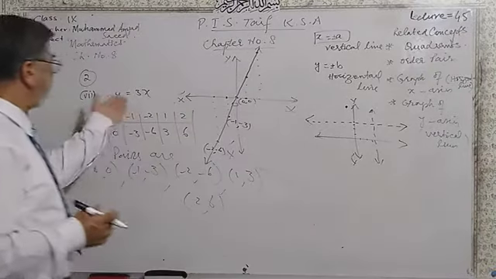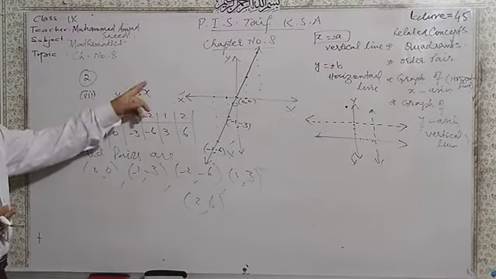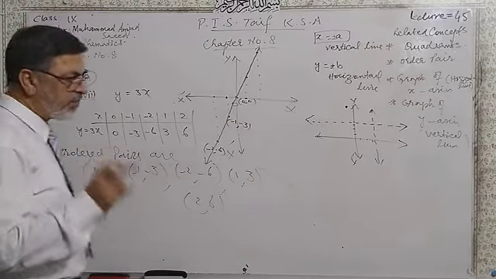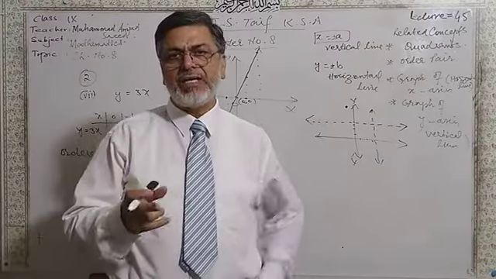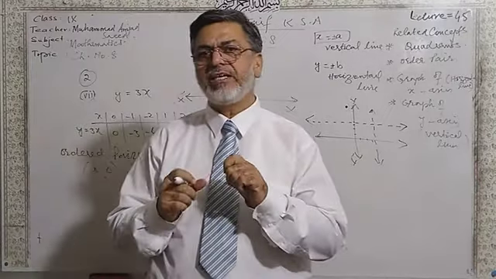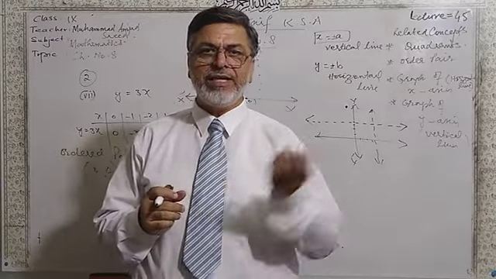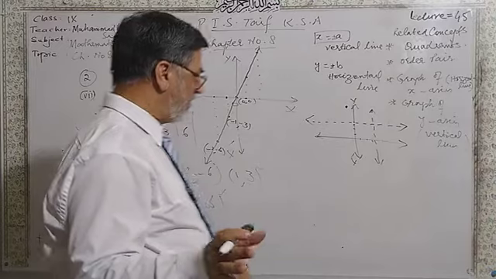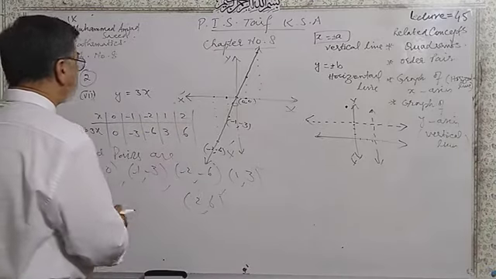It is a linear equation because in both cases x and y have the same power, 1 and 1. So if the degree of the equation is 1, the power is 1, then it is known as a linear equation. The graph of a linear equation is always a straight line. And if the graph is a straight line, the equation will be linear. I hope that you understood this.